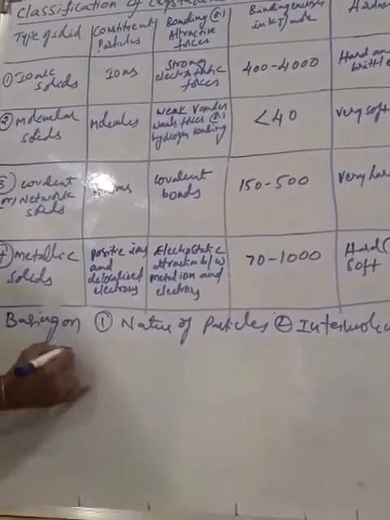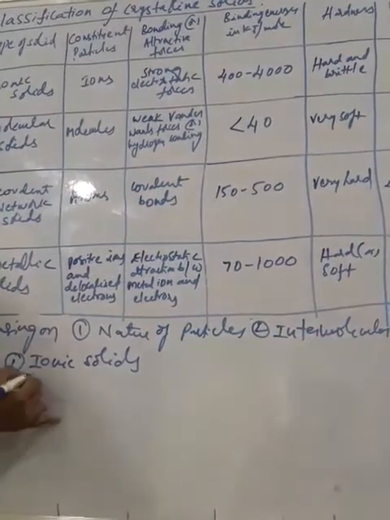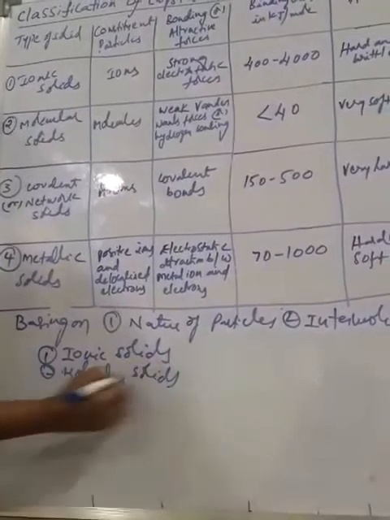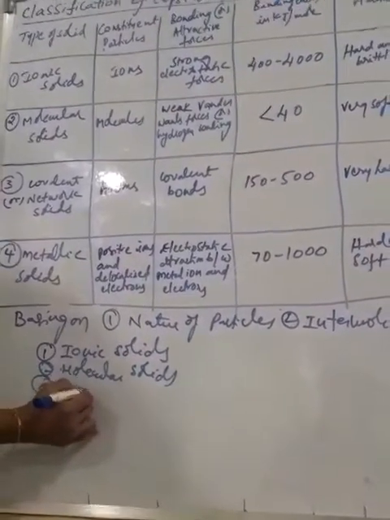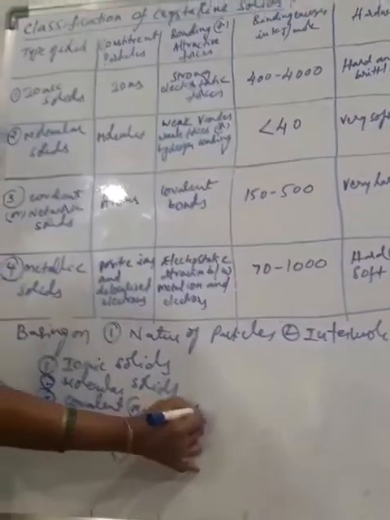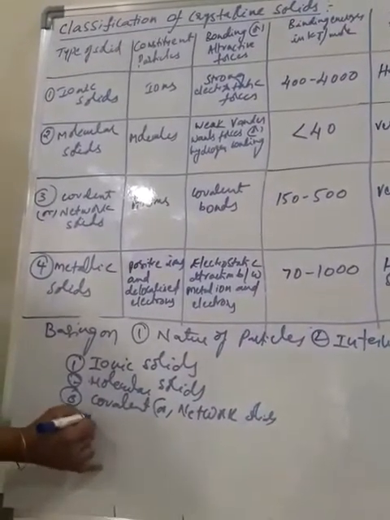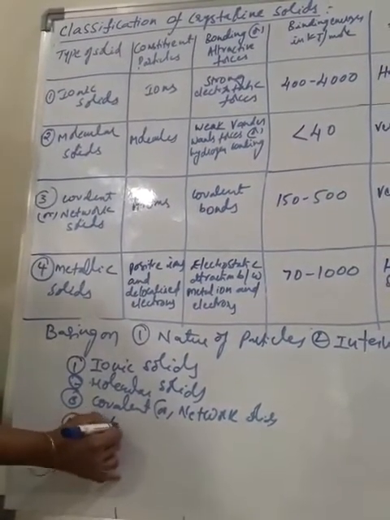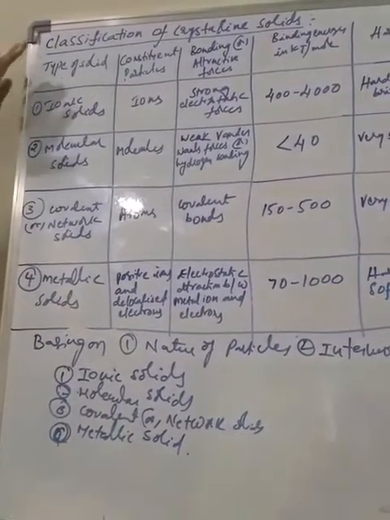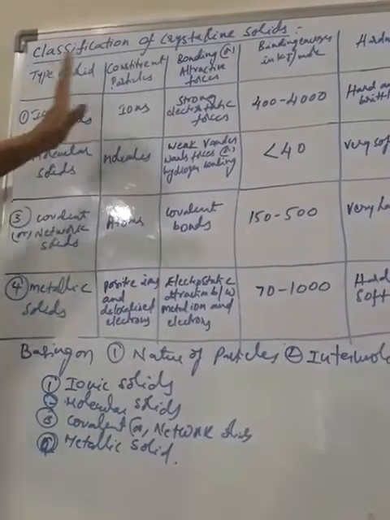Number one, ionic solids. Number two, molecular solids. And third one is covalent or network solids. Then fourth one is metallic solids. Okay. Then I'll explain all the properties of these solids one by one in tabular form.